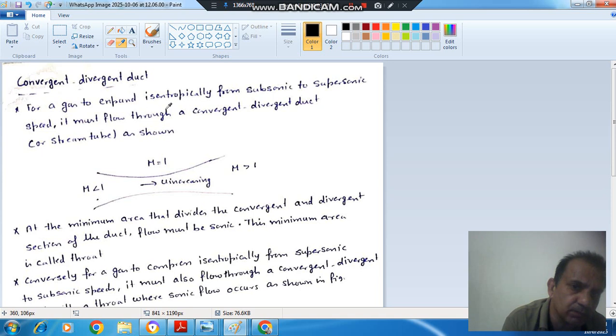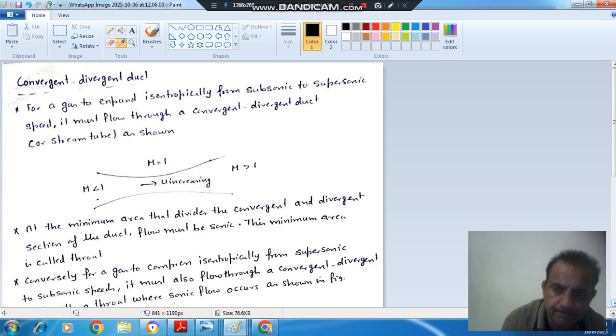For a gas to expand isentropically from subsonic to supersonic speed, it must flow through a convergent divergent duct or steel tube as shown. This is the tube. At the minimum area that divides the convergent and divergent section of the duct, the flow must be sonic. So here Mach number 1 should exist. This minimum area is called throat. This area is called throat.